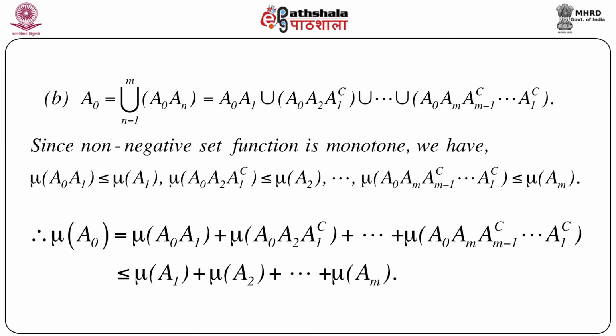Now, from the first line, we see that these are all disjoint unions. So mu of A0 equals mu of A0 A1 plus mu of A0 A2 A1 complement plus up to mu of A0 AM A(M-1) complement to A1 complement, which is less than or equal to, now each term, if we look at each term, we got some result for each of these terms on the right hand side, which means that it is less than or equal to mu A1, the second term is less than or equal to mu A2, and the last term is less than or equal to mu AM. Thus we have mu of A0 less than or equal to mu A1 plus mu A2 plus mu AM, which completes the proof.